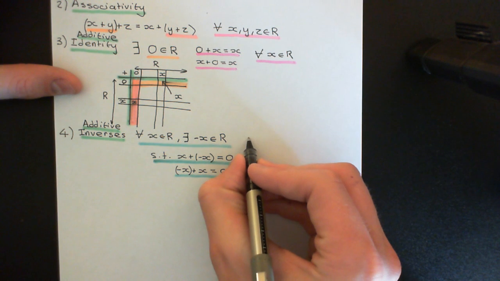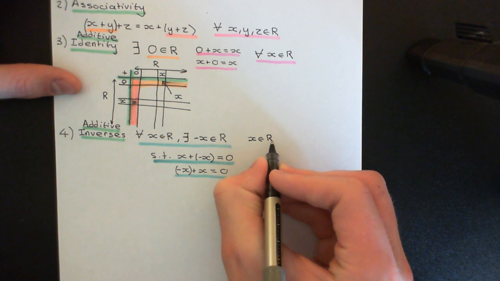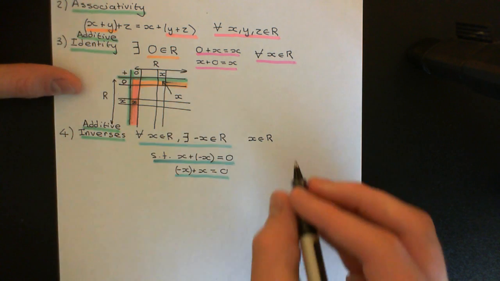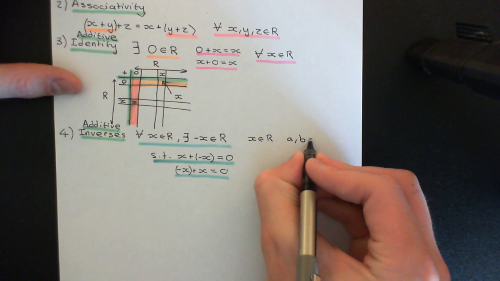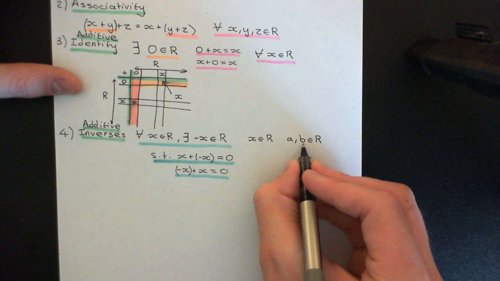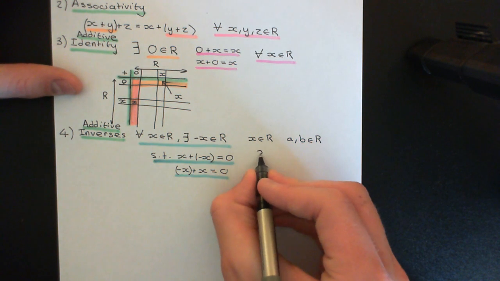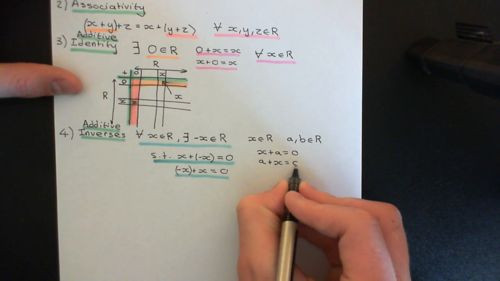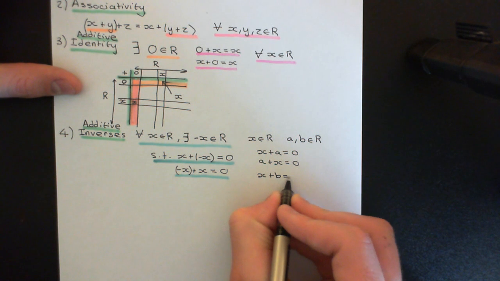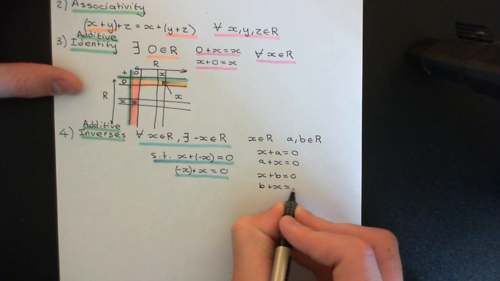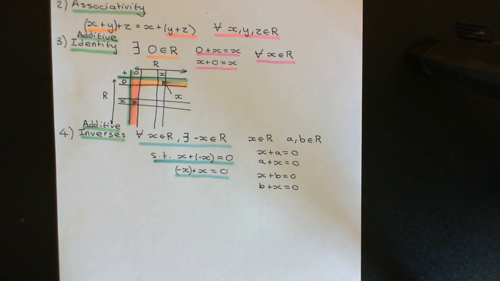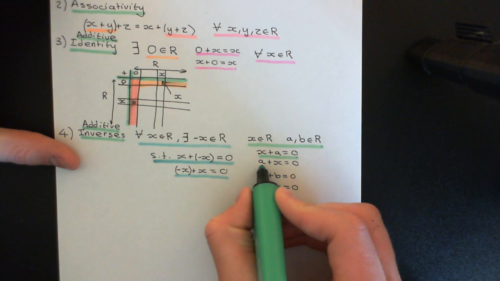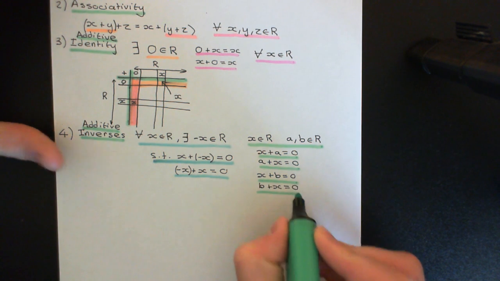So let's say we have an element x, which is in our ring, and let's approach this with a proof by contradiction attitude. Let's say we have two elements, which I'll call A and B, which are elements of the ring, such that both A and B are additive inverses for x. Okay, so x plus A is equal to 0, and the other way around, A plus x is equal to 0, and the same for B. So x plus B is equal to 0, and B plus x is equal to 0. Okay, I claim that this cannot be true because it will break associativity, and therefore every element of the ring can have one and only one additive inverse, not more than one additive inverse.